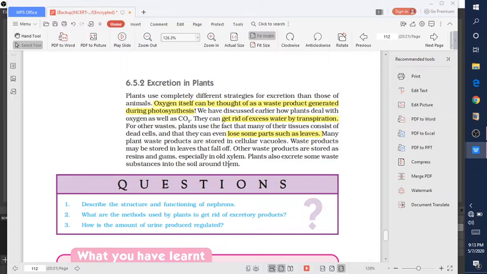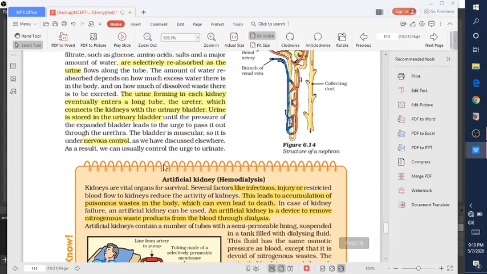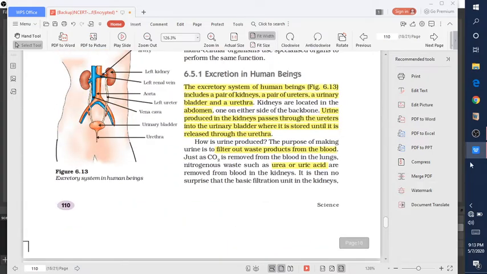Also, a plant excretes some waste substances into the soil around it. So this is all about this chapter. Please go through it. Thank you.